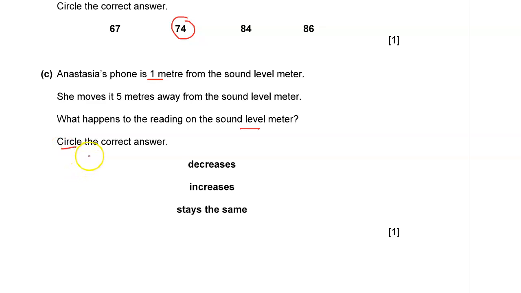Of course, when it is close, at 1 meter, the reading is 74. But when it is at 5 meters away, you expect the reading to be less than 74, and therefore the reading on the sound level meter will decrease.